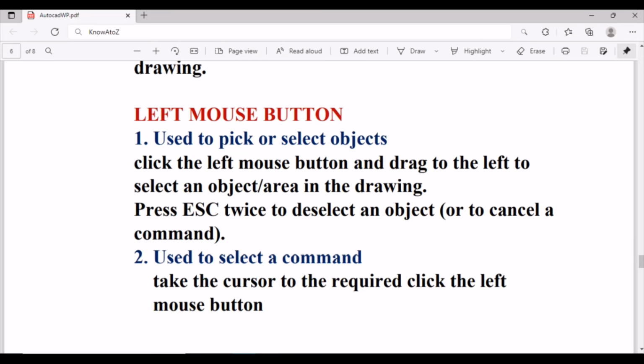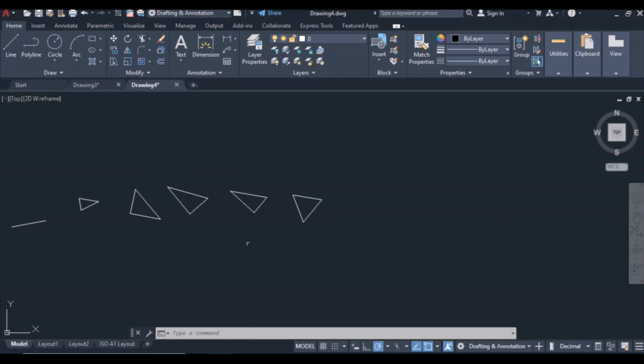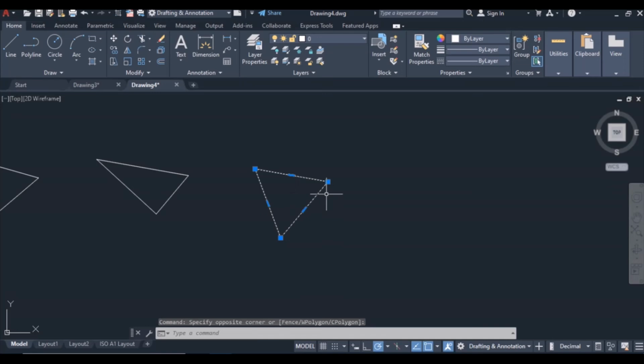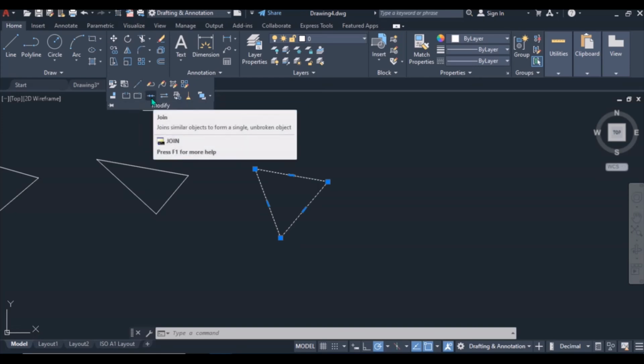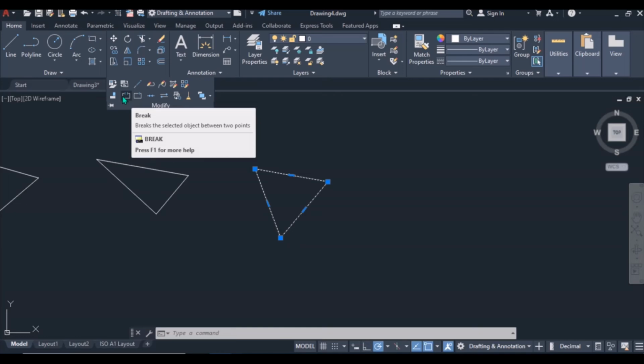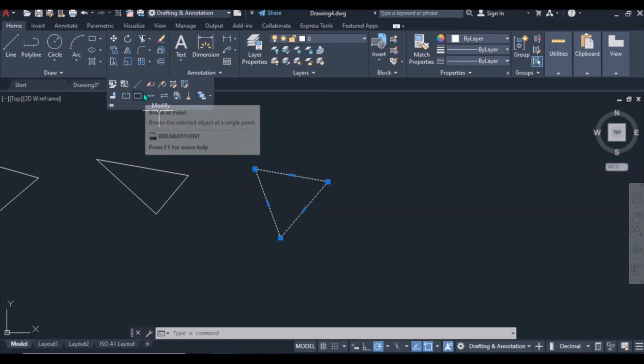Let's see. When you say it is used to pick or select an object, just left click and drag it to your left hand side, and left click again. You see this object has been highlighted. Once you highlight your object, you can easily modify. Click on this down arrow. We can join our object. There is this join. You can break a line, you can break at a point.